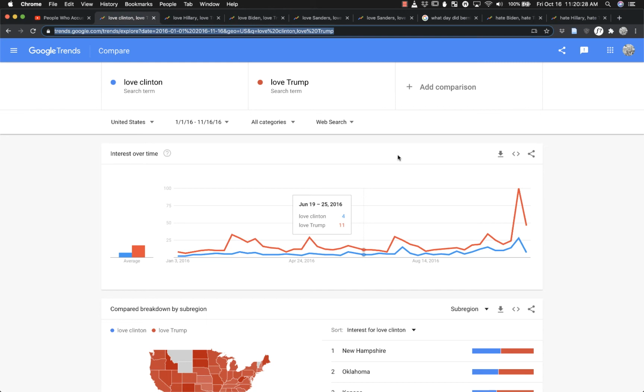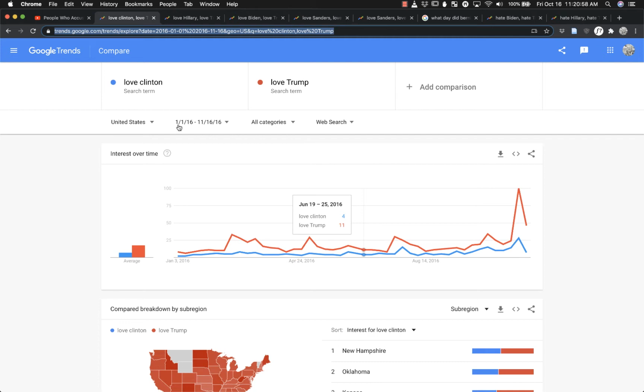Okay, we previously looked at search terms with regard to presidential debates, 2016 and 2020. We're going to look a little deeper into additional search terms. One of the questions that has arisen with regard to the election is whether people are voting based on what they love or what they hate or dislike strongly. So we can look at terms.